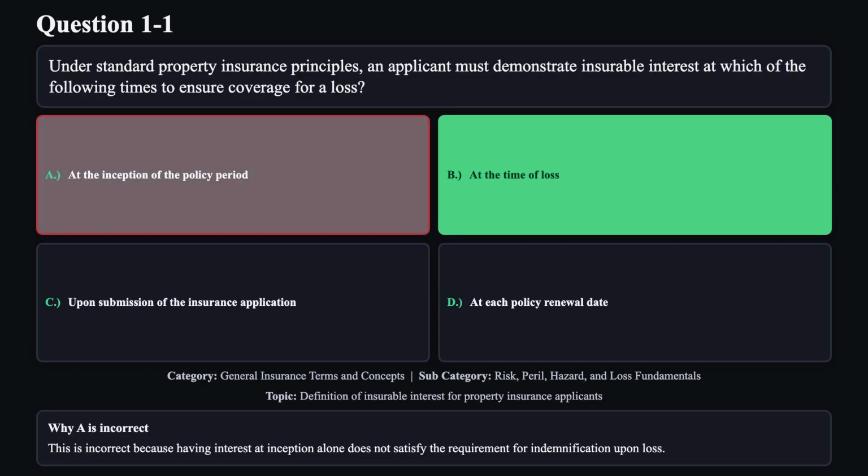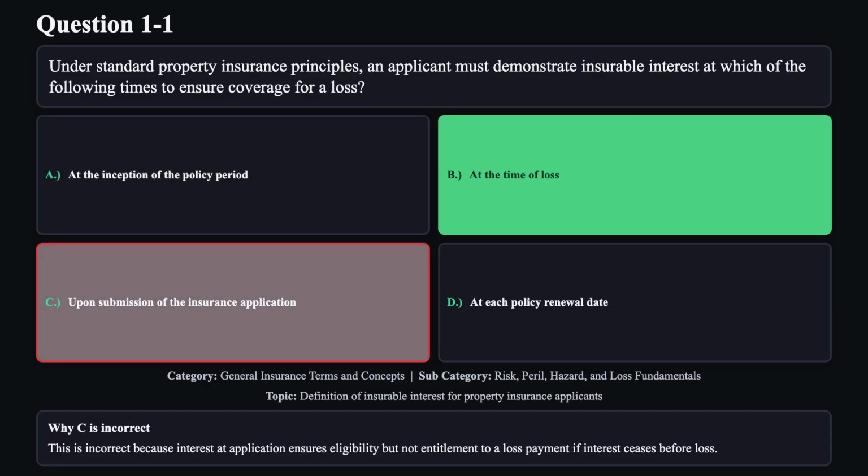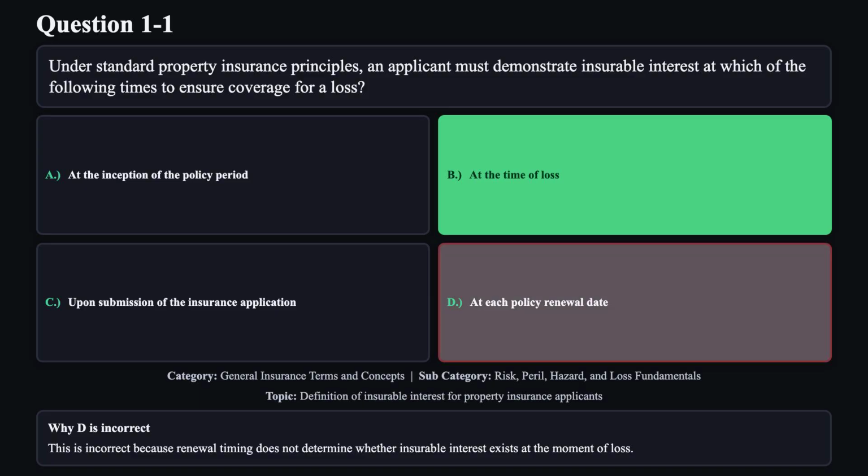Reason A is not correct. This is incorrect because having interest at inception alone does not satisfy the requirement for indemnification upon loss. Reason C is not correct. This is incorrect because interest at application ensures eligibility but not entitlement to a loss payment if interest ceases before loss. Reason D is not correct. This is incorrect because renewal timing does not determine whether insurable interest exists at the moment of loss.